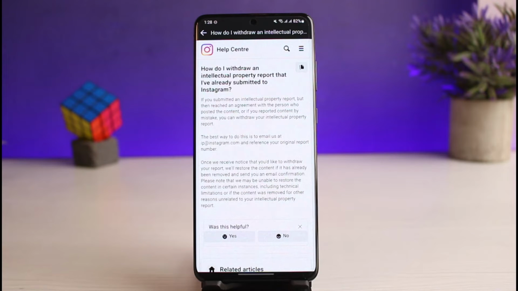Instagram officially announced that they only take actions against accounts that have received 10 or more reports, which means that if they receive 10 or more reports, Instagram is also going to verify the contents in that particular account and then go ahead and take necessary actions. But if you accidentally reported a video and that content does not violate Instagram's community guidelines, Instagram is not going to take any action against it.